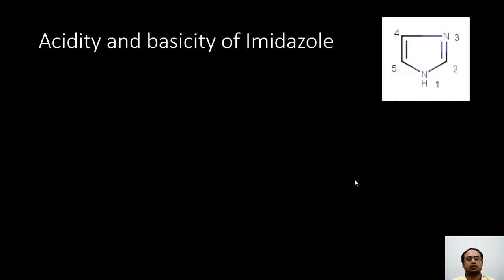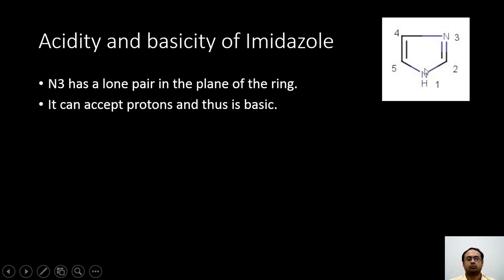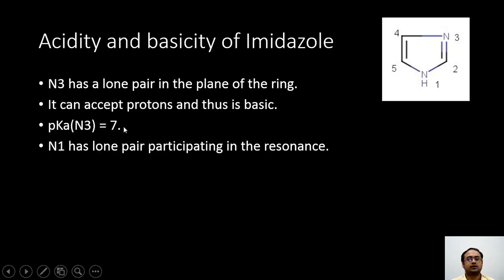So let us now try to understand the acid base behavior of imidazole. The N3 nitrogen on the imidazole has a lone pair which is in the plane of the ring. So that means it doesn't participate in the pi conjugation, and therefore it is available for reaction with protons and other acidic substances. And thus imidazole is basic because of this N3 nitrogen. And it has a pKa value of around 7, which is weakly basic.